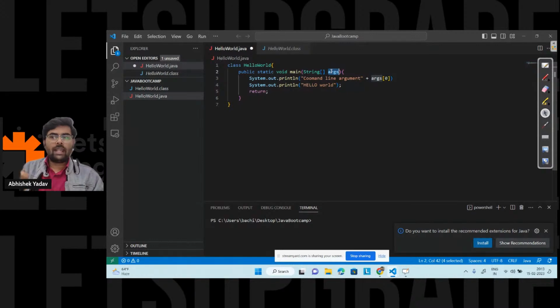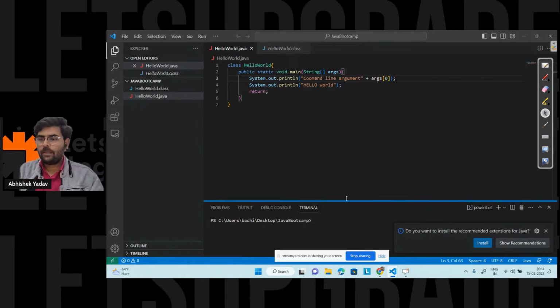Those who know about arrays can see the syntax here. This is a string array. So what I am doing is printing the element present at the 0 index. I'm not discussing the array part, but this is the syntax to print the element present at index 0.